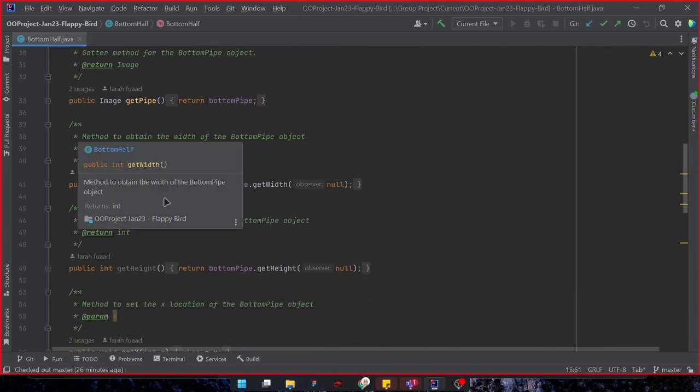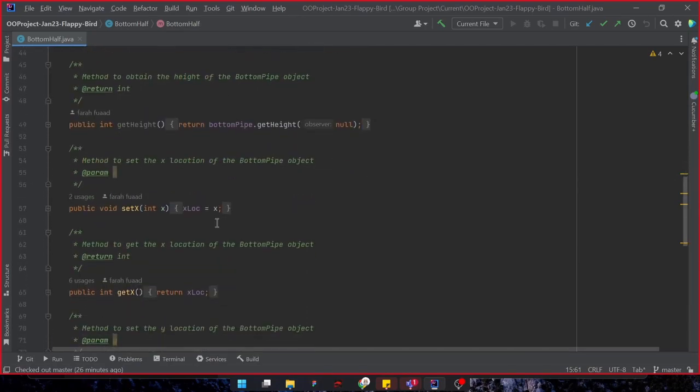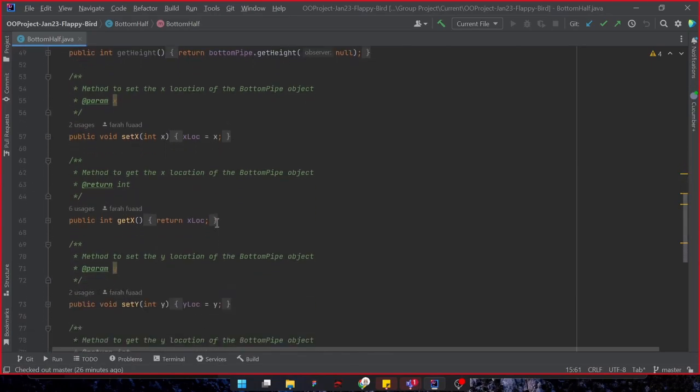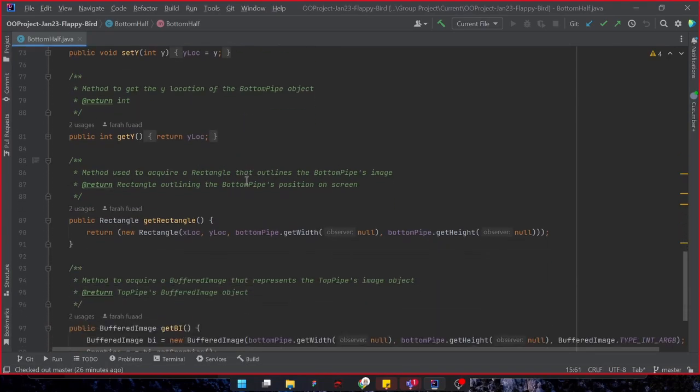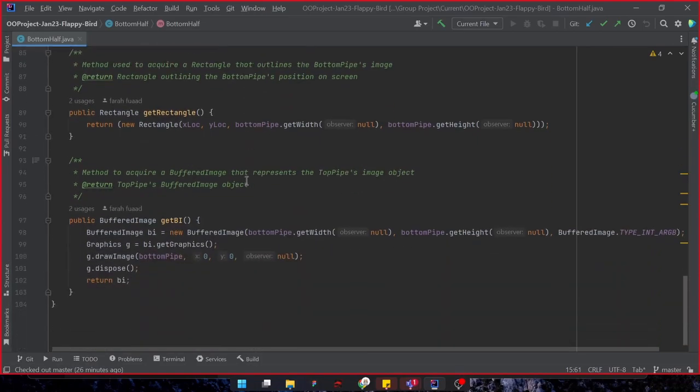Now we have the public image getPart, which returns the bottom part. And we have public void setX for the x location, then getX to return the x location, public void setY for the y location, also getY to return the y location.